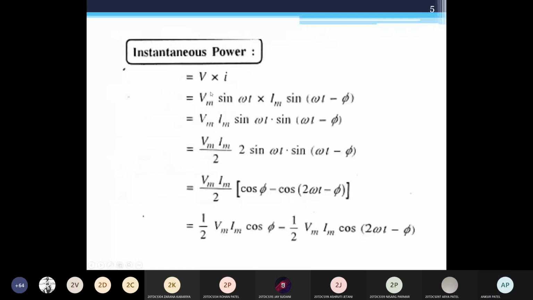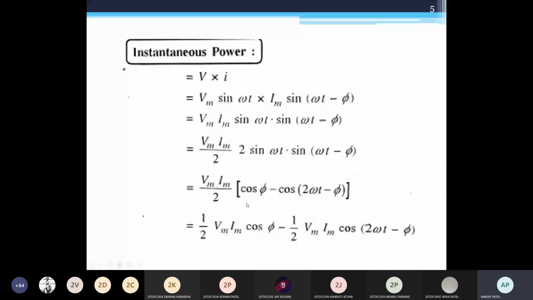Okay, so just substitute here Vm sin omega t into Im sin omega t minus phi. So Vm Im, just rearrange, sin omega t into sin omega t minus phi. Multiply and divide by 2. Now you know the formula according to mathematics, that is 2 sin A sin B equals cos A minus B minus cos A plus B. So Vm Im by 2 into cos phi minus cos 2 omega t minus phi. By separating the terms, 1/2 Vm Im cos phi minus 1/2 Vm Im cos 2 omega t minus phi.